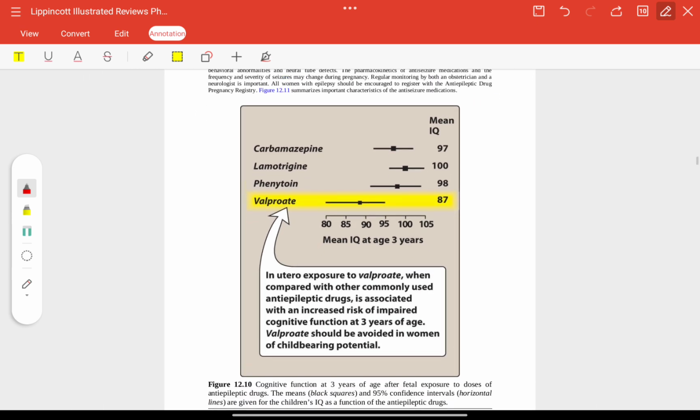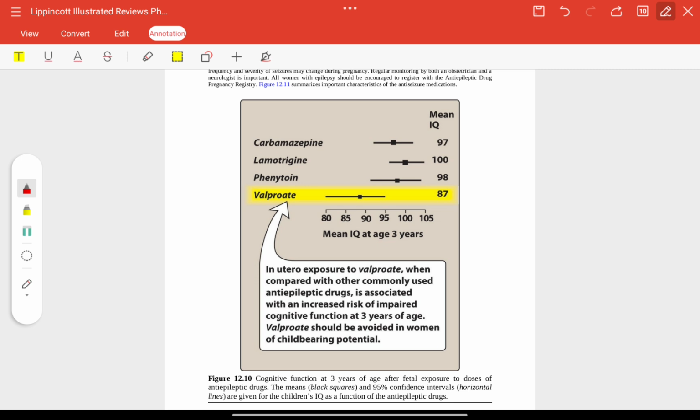Now, women's health. Cognitive function at 3 years of age after fetal in utero exposure to valproate, when compared with other commonly used drugs, is associated with an increased risk of impaired cognitive function at 3 years of age.